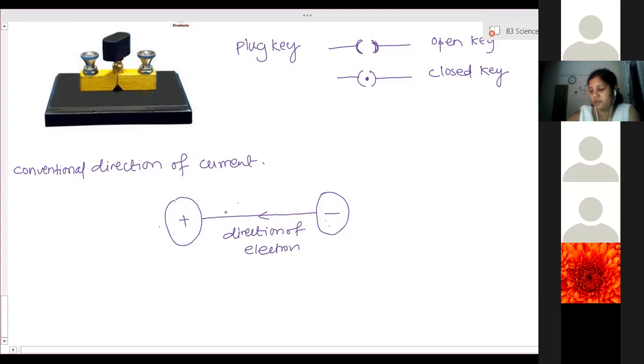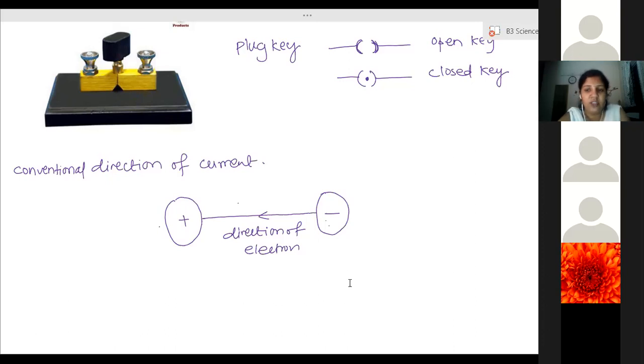But when scientists discovered current and electricity, at that time they were completely unaware of the electrons. Electrons were not discovered. So they considered that some charged particles are moving inside the conductor.